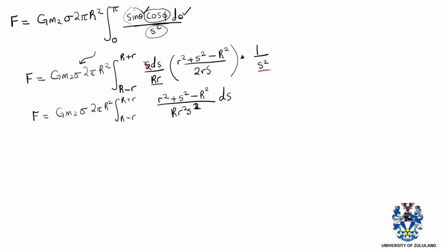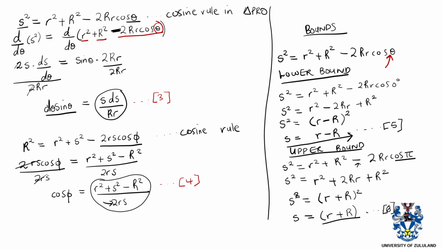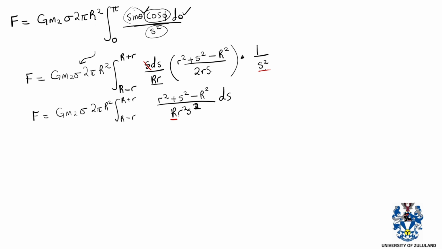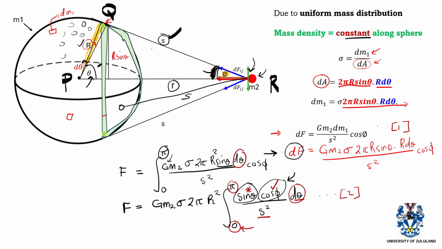So we are going to integrate with respect to s now. So basically here, we can note down that we have got constants again still in the integral sign, because R, remember we've said that R is basically the radius of the sphere, and it does not change with respect to s in this case. So we can take it out of the integral sign. Even r, which is the distance between the particle, this red particle, and the center of the sphere, also does not change, considering that we have not moved the sphere at all.